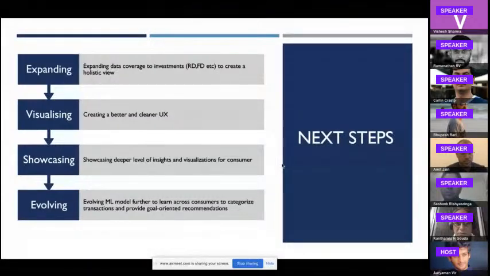Expanding is to increase the data coverage, the data investments, and create a holistic view for the entire user. Second is to further improve on the UX as we get data feedback from the consumer-facing users. Thirdly is showing deeper levels of insights and visualizations also. And lastly is further evolving the ML model that allows us to categorize transactions and even provide goal-oriented recommendations.